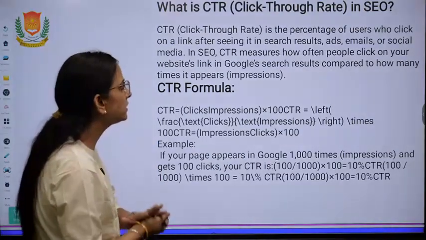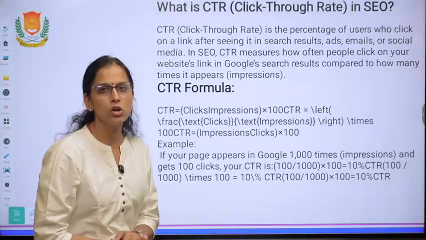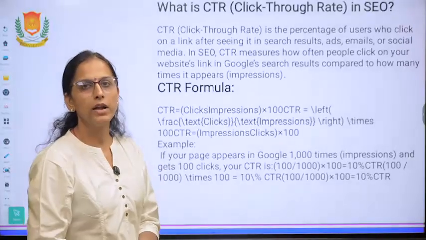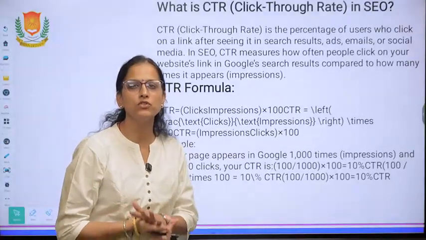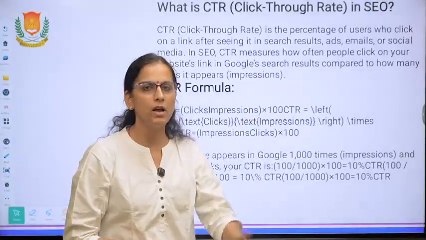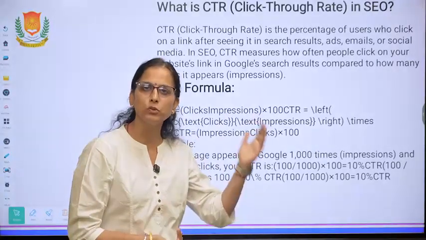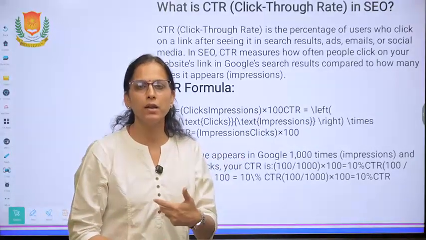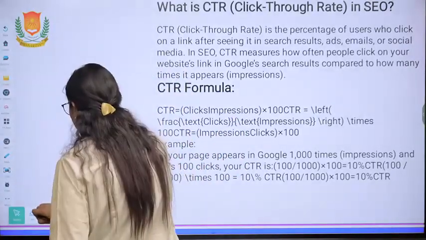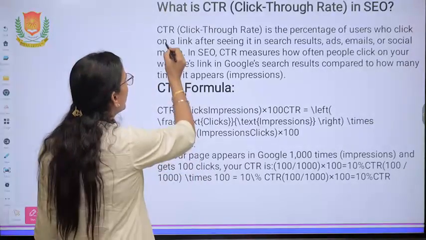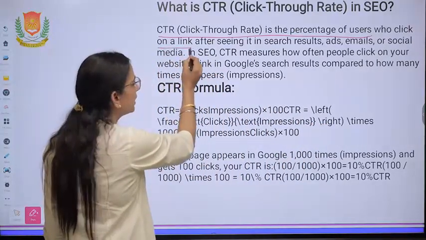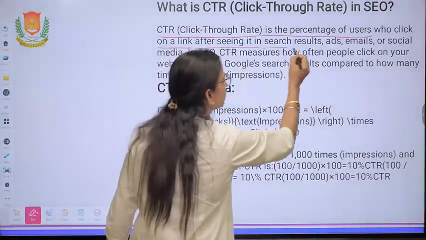Then we have what is CTR. CTR in SEO is also a very important term. CTR means click-through rate. Suppose we have searched a particular topic on the search engine, then the name of the website, the name of the web page, is displayed there. CTR is the percentage of users who click on a link after seeing it in the search results.